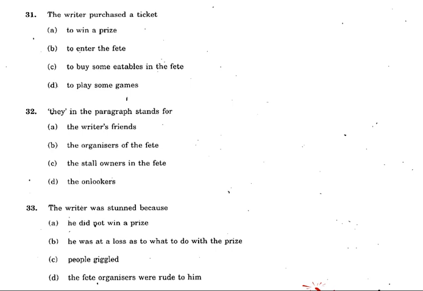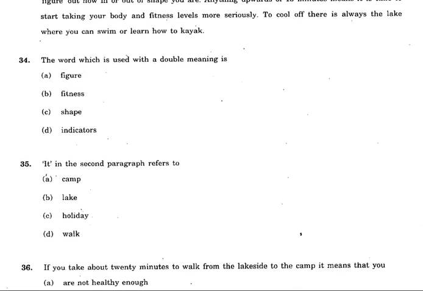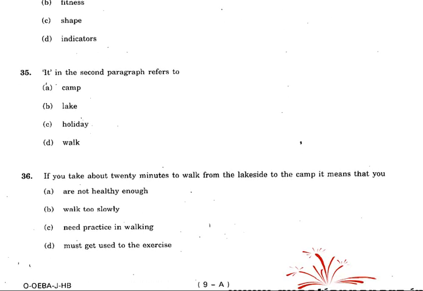So let's see the last one now. Let's see the last passage which is given there in this particular examination. Now here again read the question. The word which is used with a double meaning, which is that word with a double meaning? Figure, fitness, shape, indicators. Now then "it" in the second paragraph refers to camp, lake, holiday, walk.